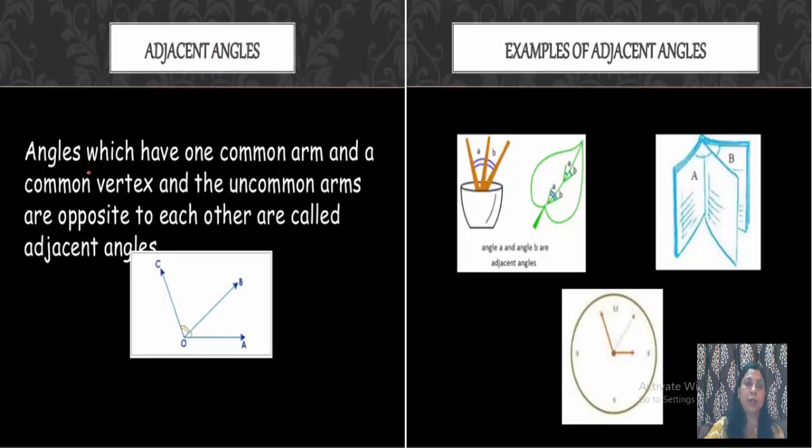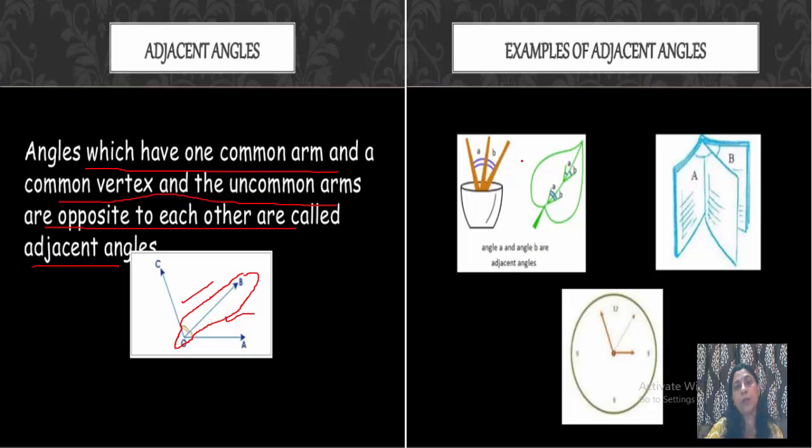Now, what are adjacent angles? The angles which have one common arm and a common vertex, and the uncommon arms are opposite to each other, are called adjacent angles. As you can see here, how many angles are there? You can see 3 angles: angle AOC, AOB, BOC. AOB and BOC are adjacent angles because they have a common arm OB and a common vertex O, and their uncommon arms are opposite to each other. Means one will be on this side of the common arm and one on this side.